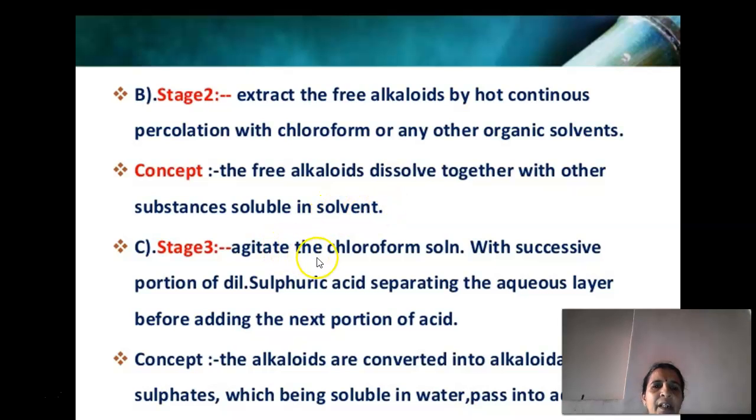In stage 3, agitate the chloroform solution with successive portions of dilute sulfuric acid and separate the aqueous layer before adding the next portion of the acid. The concept is that the alkaloids are converted into alkaloidal sulfates, which, being soluble in water, pass into the aqueous solvent.